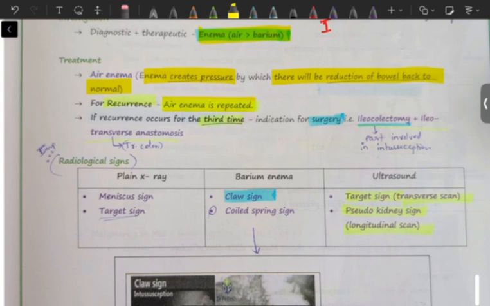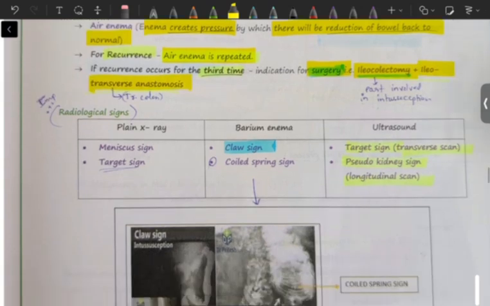If recurrence occurs for the third time, then we will have to go for surgery, that is ileocolectomy. That is, whatever part is involved, that part of the ileum and colon is cut off or removed, and then whatever the remaining part is, that is anastomosed with the transverse colon.